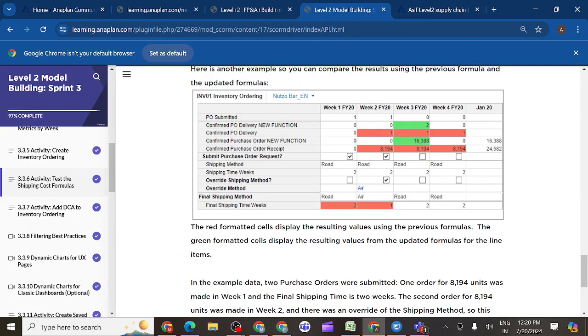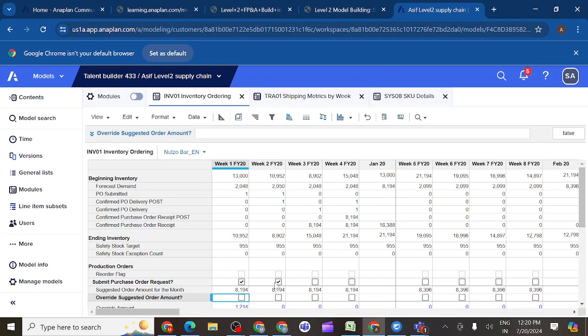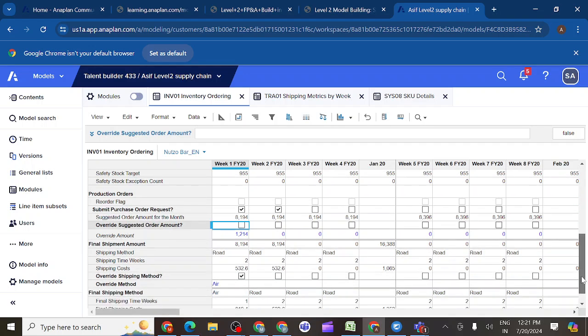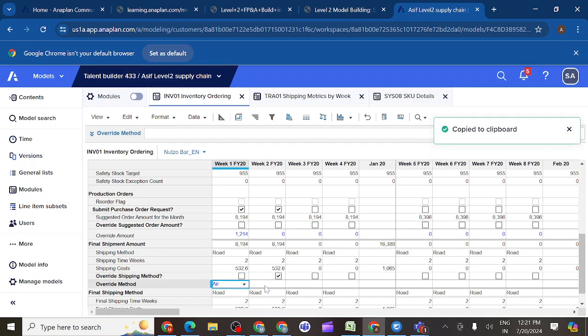We need to compare our screen with the screenshot of the learning center, and see where they want to override. They want the override shipping method to be in the second week. They don't want to do the override here; they want to do the override in the second week, and that too they want to select here.